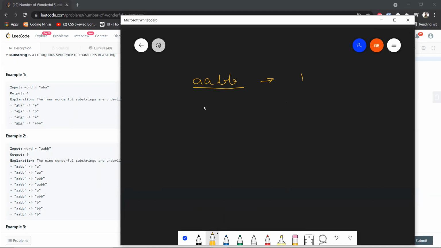Let's form the other substrings. Another thing you need to understand: a single character inside a string is also a substring, and inside it the character is coming only one time. So the string A from this A, a string A from this A, a string B from this B, a string B from this B. These are all wonderful substrings.